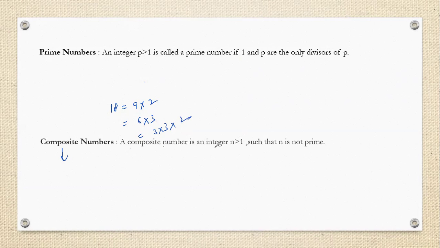A composite number is an integer n such that n is not prime. Basically, in terms of prime, it is the reverse of the prime. The number which is not prime will be the composite number, or you can say that n is a composite number if it can be written as a multiplied by b, where a and b are not equal and are not equal to 1. A should not be equal to b, and a and b should not be equal to 1. It means the factors should be different. Understood?